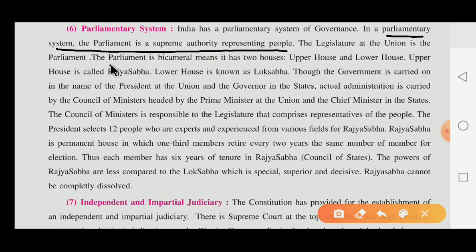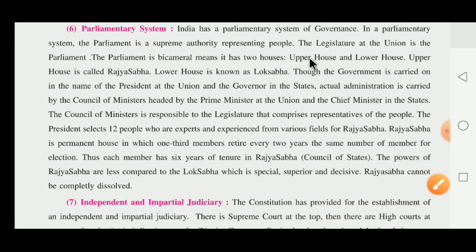The parliament is bicameral, which means it has two houses. Dear children, the parliament has two main houses: one is the upper house and the second is the lower house.